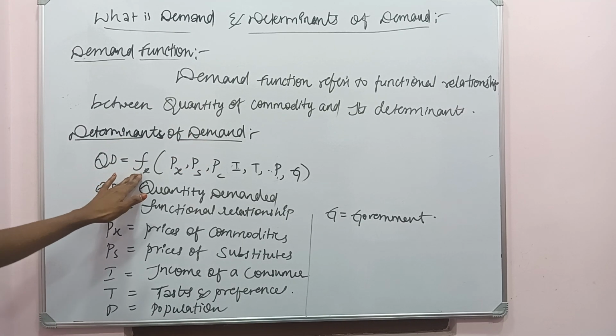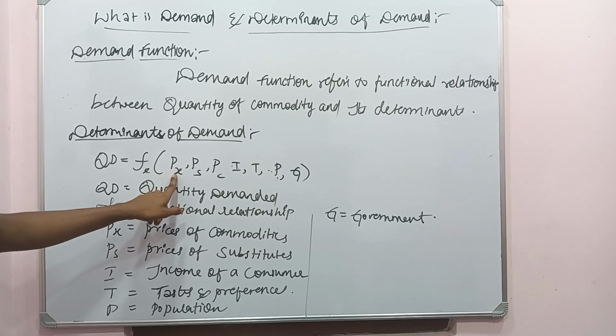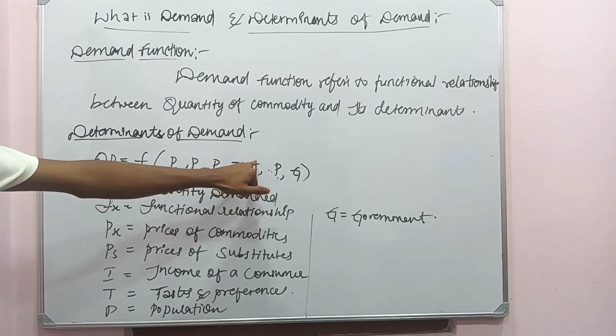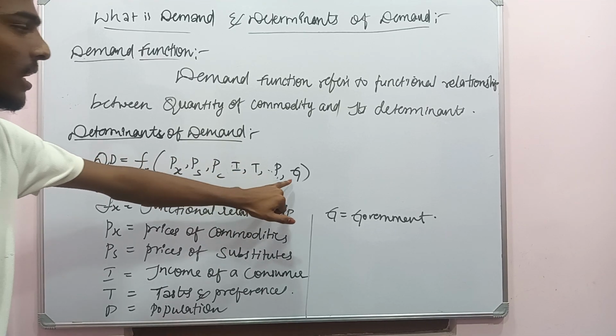Quantity demanded is a functional relationship with the price of a commodity, price of the substitutes, price of the complementaries, income of a consumer, tastes and preferences of the consumer, population, and government intervention.